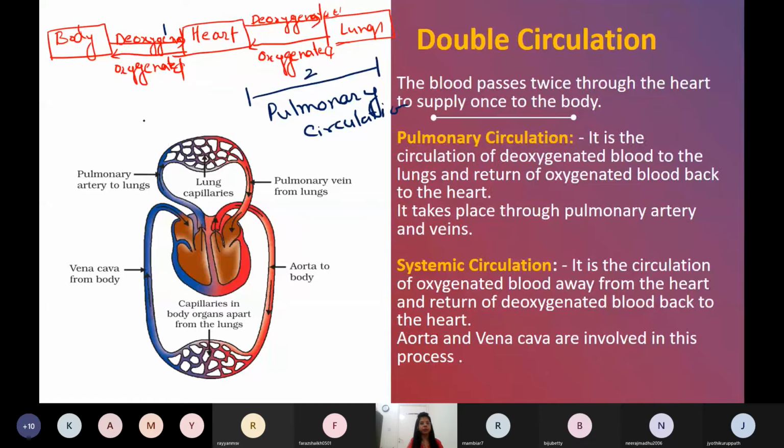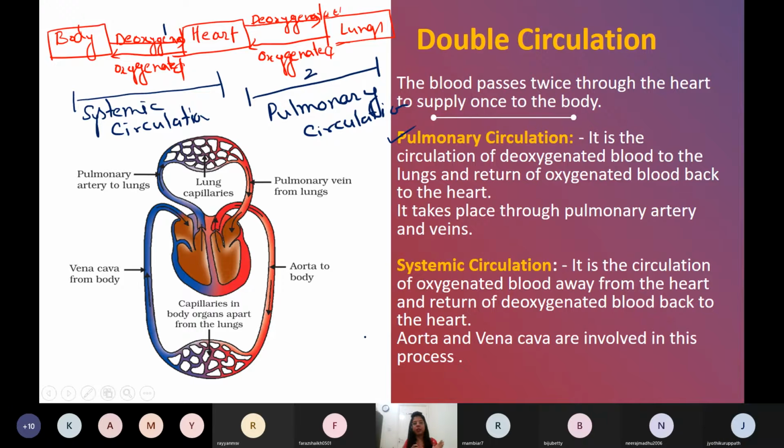Okay, and the second step is what? The heart receives deoxygenated blood from the body and the heart gives oxygenated blood to the body. So this is another circulation and this is called systemic circulation. Now it is very easy to remember. What is the meaning of pulmonary? Lungs.